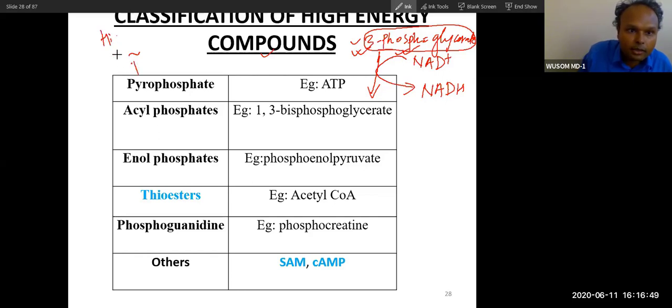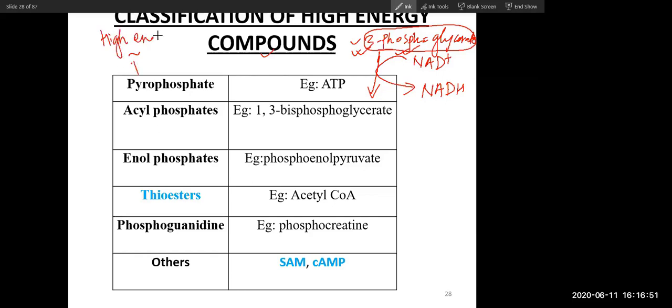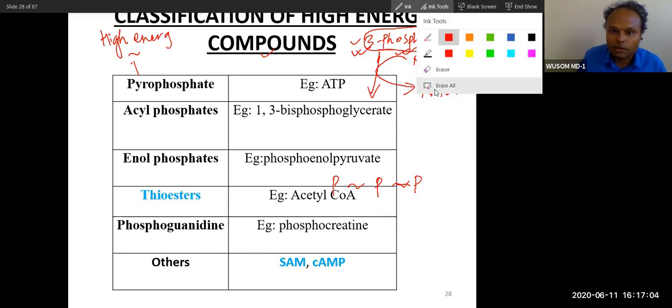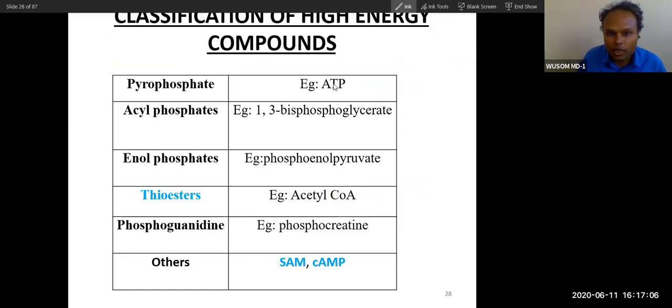Did you get this? Yes, sir. Like in ATP, you will see the three phosphates. These are high energy bonds. So when we call it a compound, we refer to the bond. That's very good, thank you, you asked a very nice question. So we don't call it a high energy compound, but an energy rich compound. High energy compound means high energy bond.